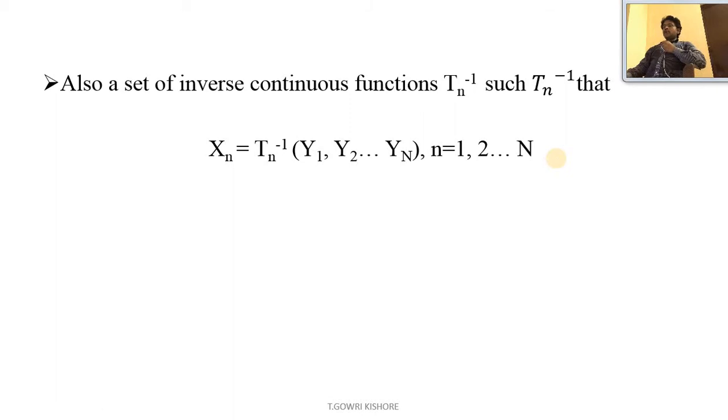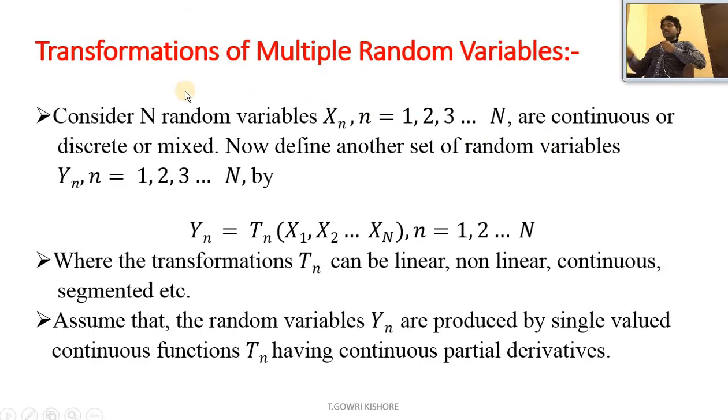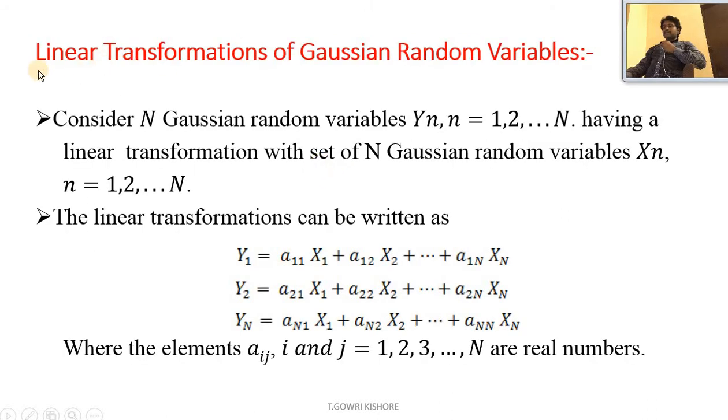So here we are going to define the transformations of multiple random variables by considering different random variable cases. And the next topic is linear transformations of Gaussian random variables.